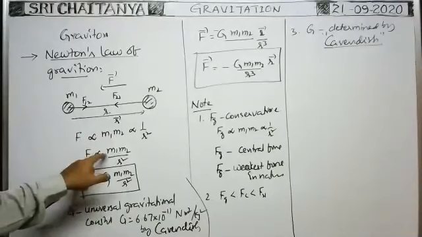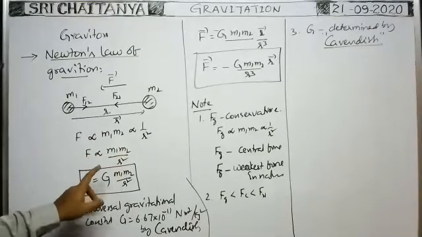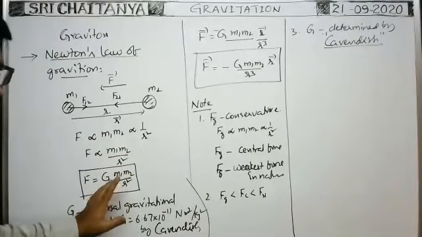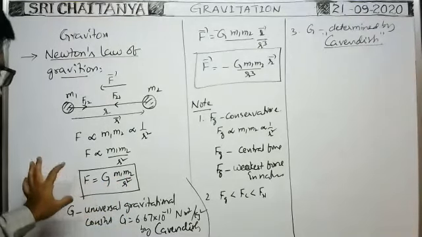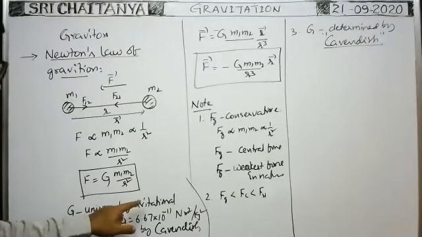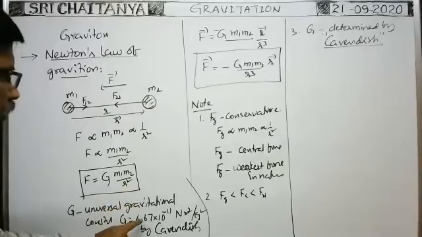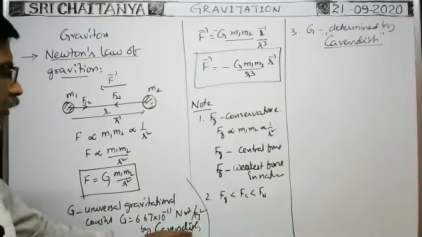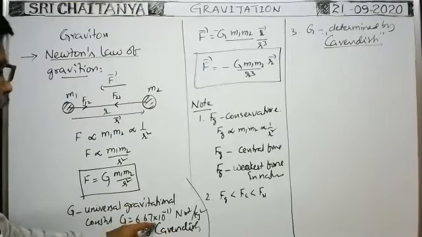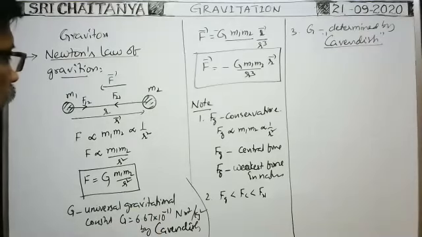Or F is proportional to m1 m2 by r square, or F is equal to some proportionality constant capital G into m1 m2 by r square, where the proportionality constant G is called the universal gravitational constant, whose value was measured experimentally by Cavendish, and its value is 6.67 into 10 to the power minus 11 Newton meter square per kilogram square.